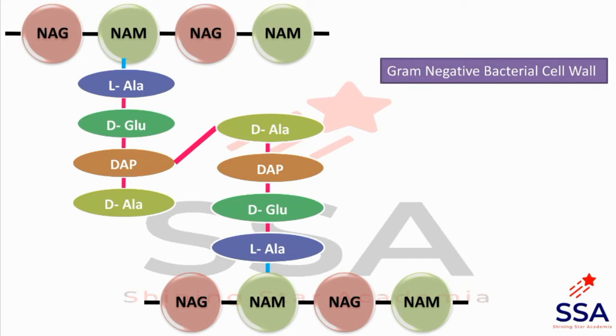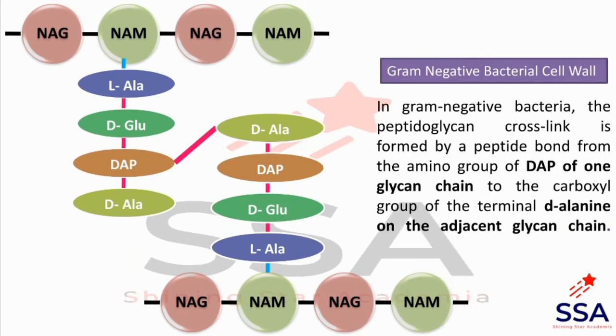You can see here there is another glycan chain. This second glycan chain is joined to the first by a peptide bond, because DAP and D-alanine are both amino acids, and they form a peptide bond and connect the two strands or chains.